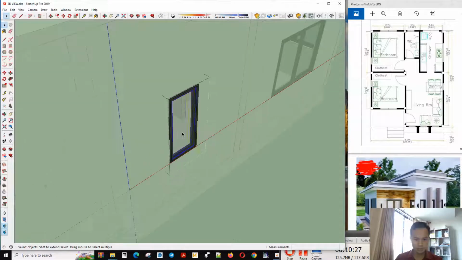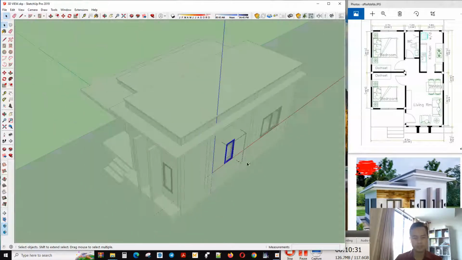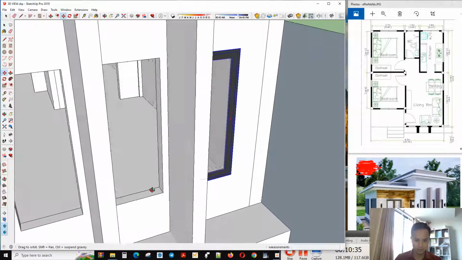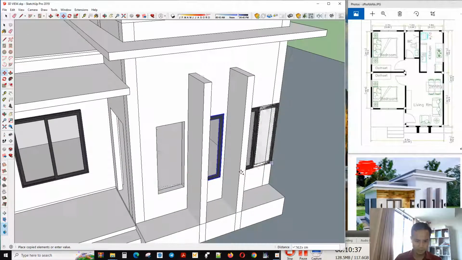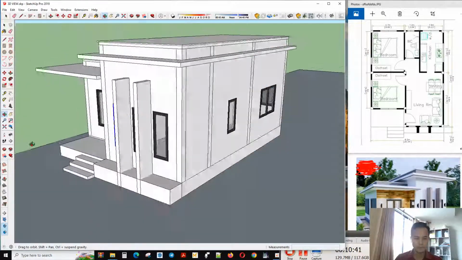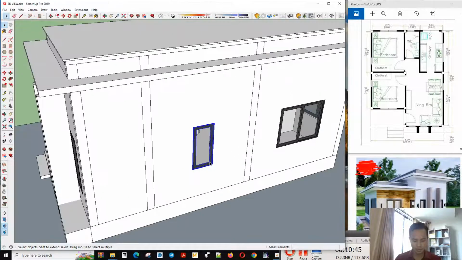And this window too, you can make this one. Now copy to the other. That's it. You can copy this one to the other window.